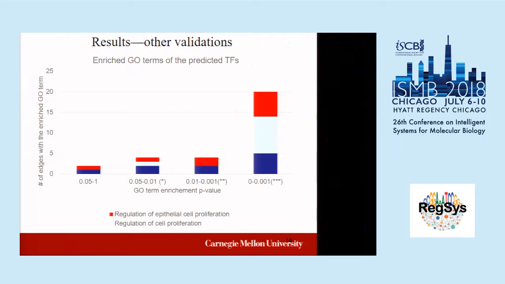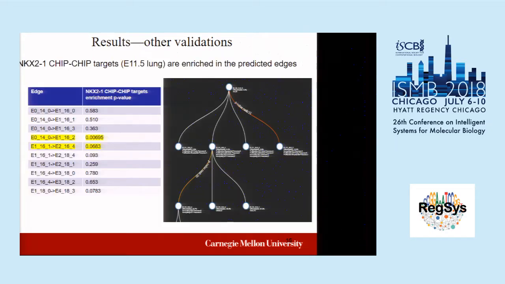But we also have another piece of evidence, which is the GO terms. We performed GO analysis for the predicted TFs and found they are significantly enriched in three categories: the regulation of epithelial proliferation, cell proliferation, and also differentiation. You can see here, because of the color, I think, it's all related to lung development.